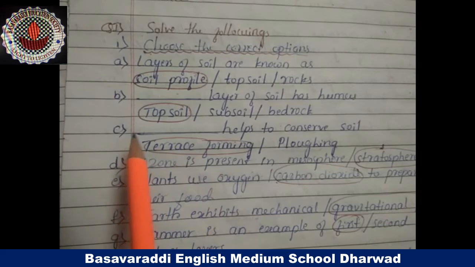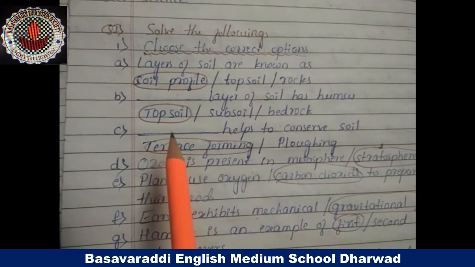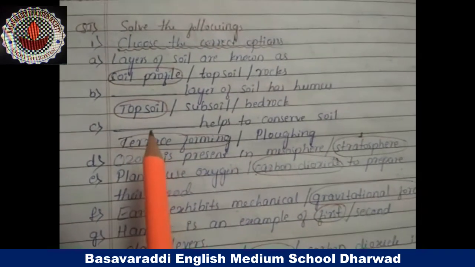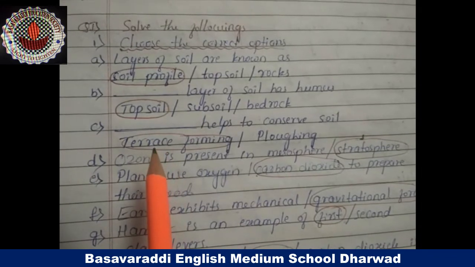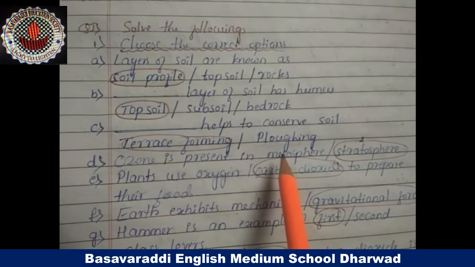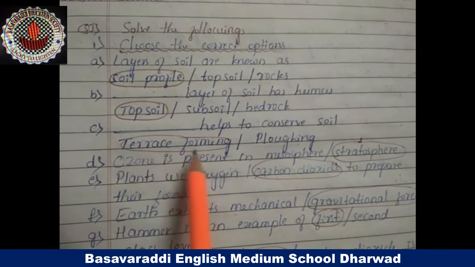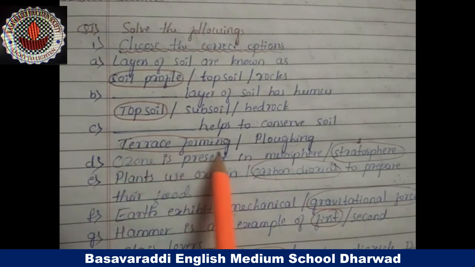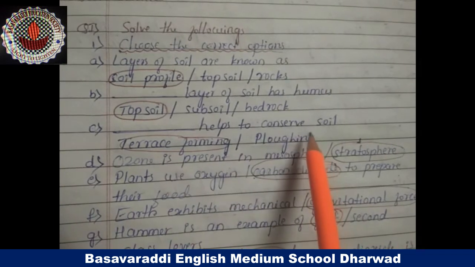Next C question, dash helps to conserve soil. Terrace farming or ploughing. Which one is the correct? Terrace farming. Yes, terrace farming helps to conserve soil.